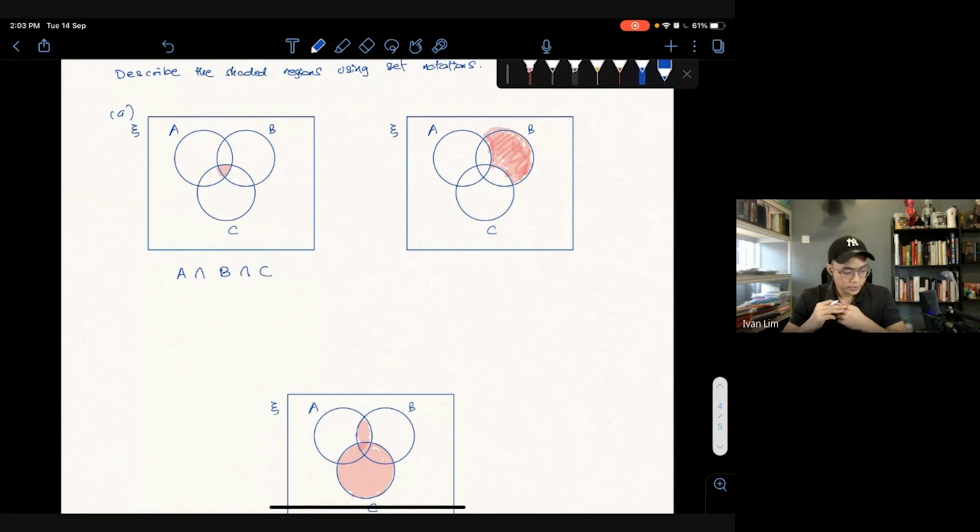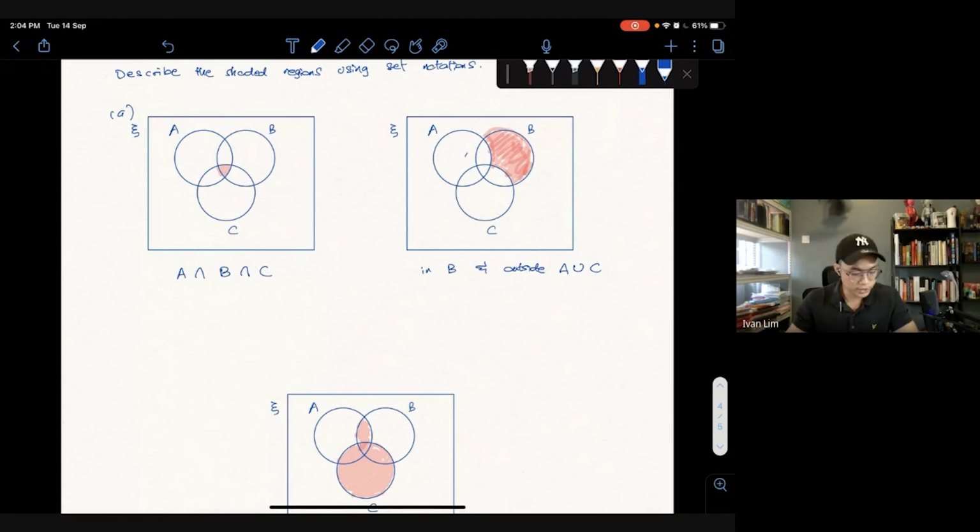Question B, if you all see here, where is this shaded region? The shaded region is in B and outside A union C. You see, A union C is everything of A and of C, right?